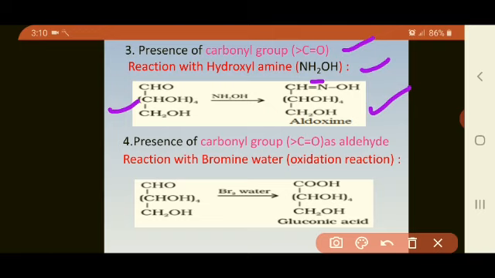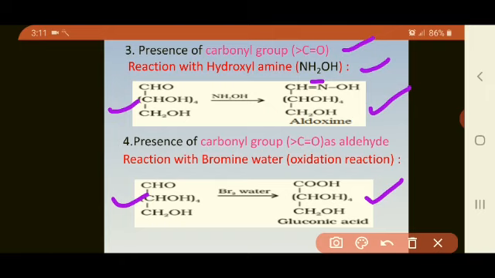Next proof is for presence of carbonyl group as aldehyde. Reaction with bromine water, which is also called as oxidation reaction. So glucose on oxidation with bromine water gives gluconic acid, that is CHO group is converted into COOH. This shows the presence of carbonyl group as aldehyde, that is glucose contains aldehyde functional group.